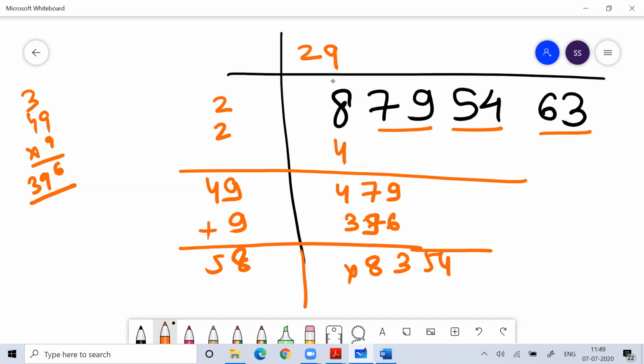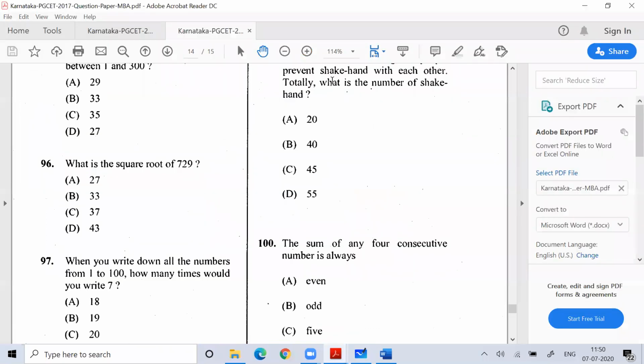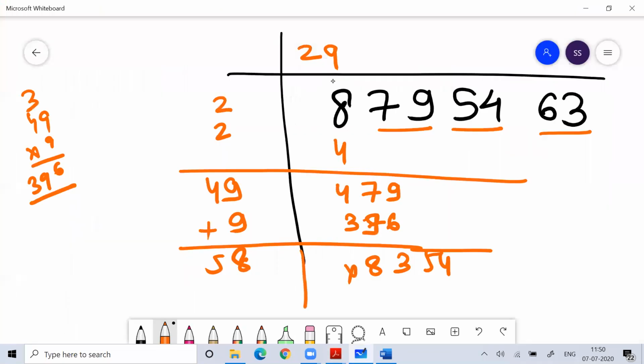The reason why I started the class with this question is to tell you that sometimes in the exam we get such easy questions. For that we should be good with squares. So for memory power, I told you to remember the table till 20. If you have memorized the table till 20, and if you know the square values and the cube values, it will definitely help you while solving questions in the exam.